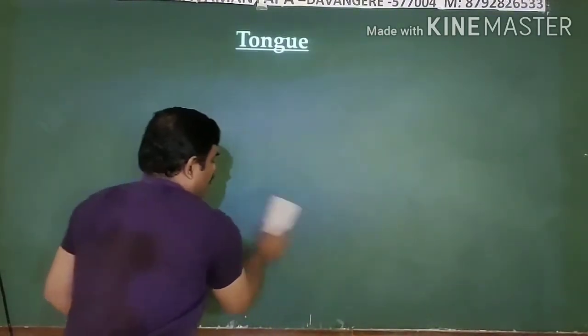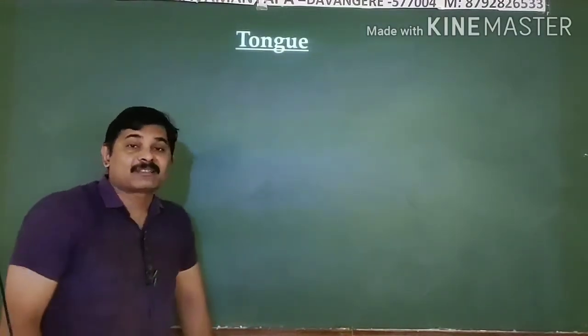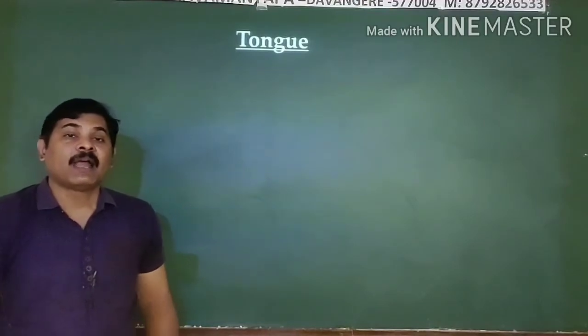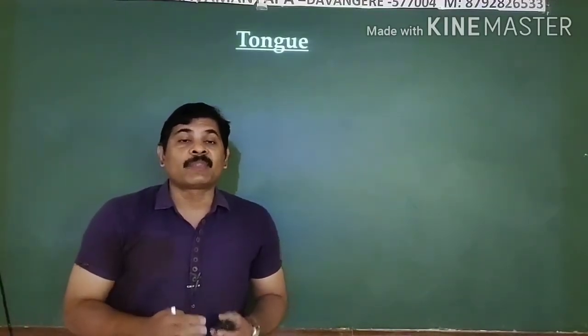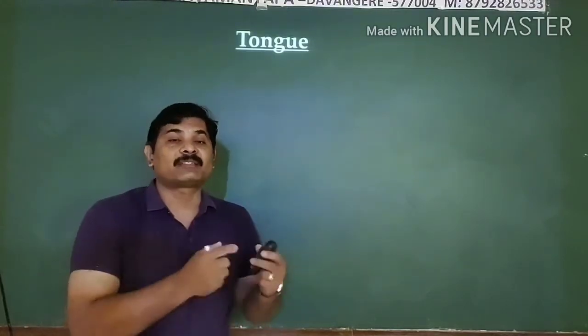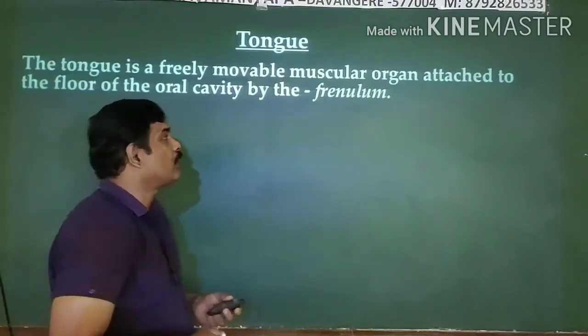Then what is this tongue? The tongue is actually a freely movable muscular structure present in your oral or buccal cavity, and it gets attached to the floor of the oral cavity with the help of a structure known as the frenulum. This is an important part related to this one.